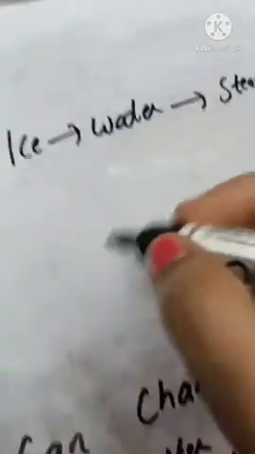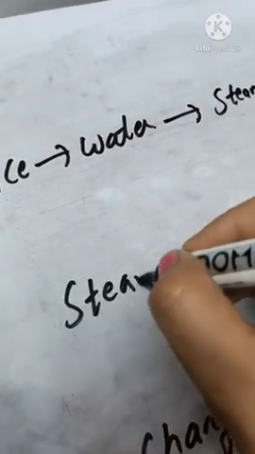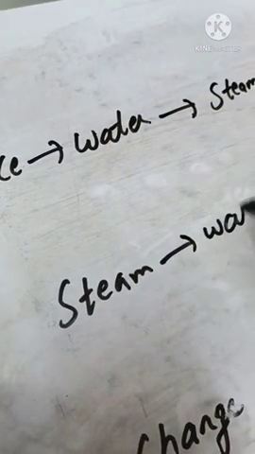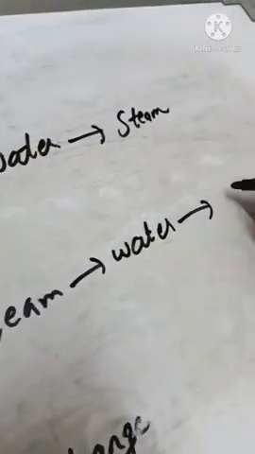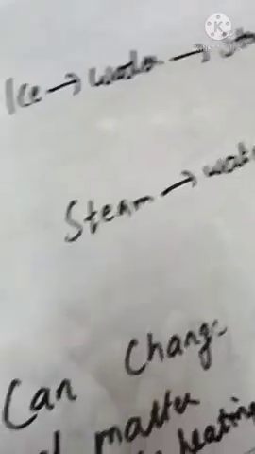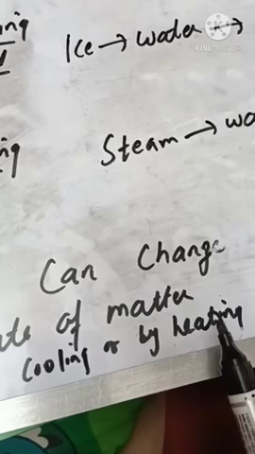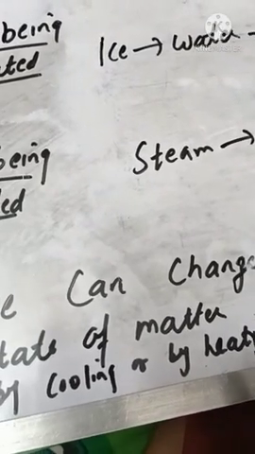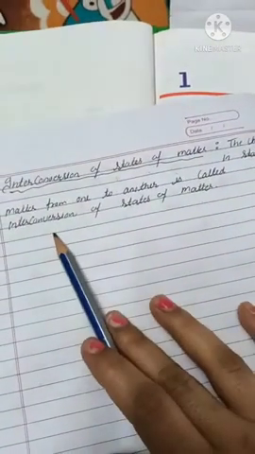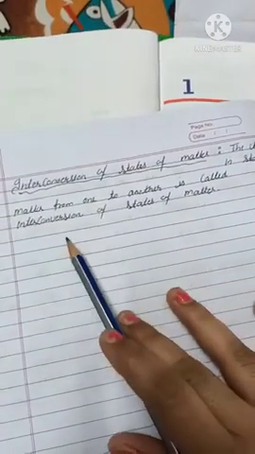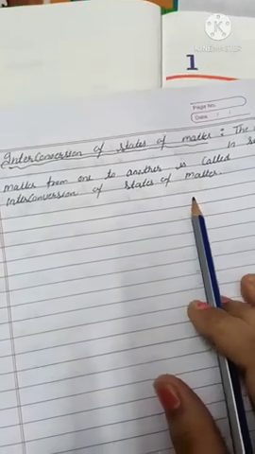And on being cooled, steam turns into water and water turns into ice. So we can say we can change the state of matter by cooling or by heating. So what is interconversion of states of matter? Write down. The change in state of matter from one to another is called interconversion of states of matter.